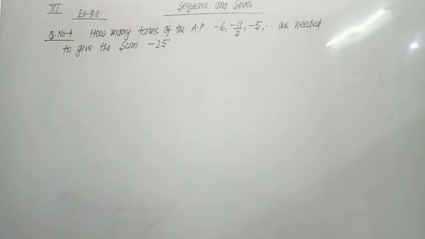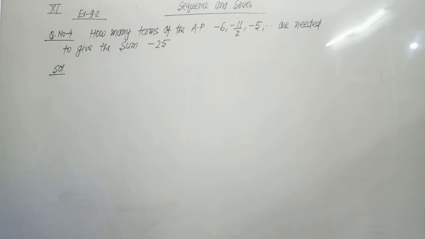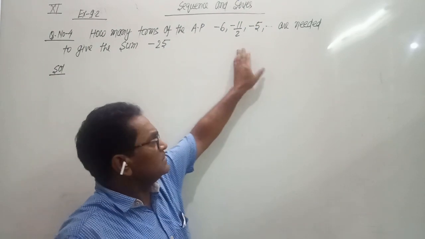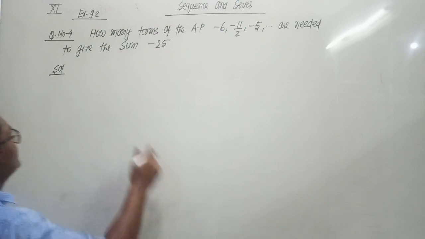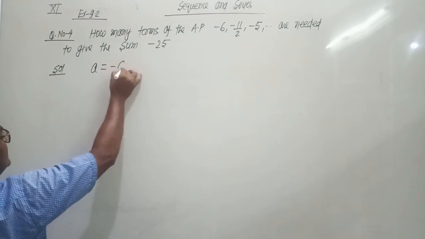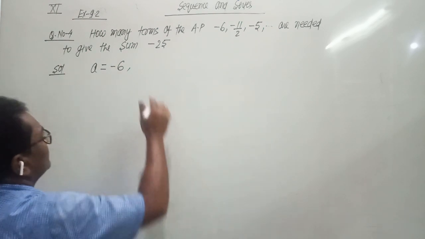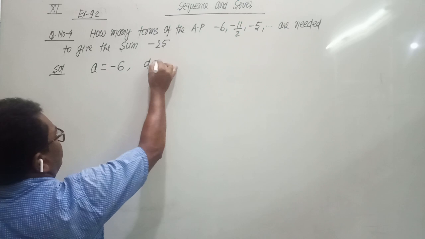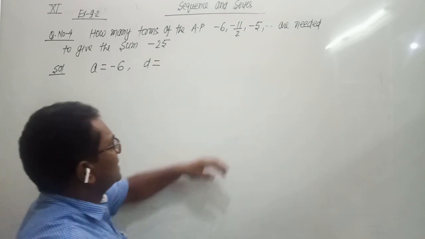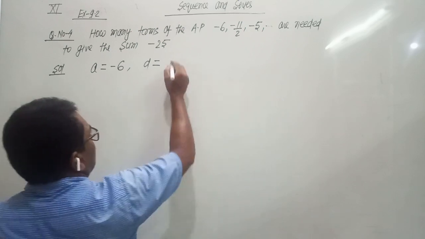How many terms of the AP? The AP is given, whose first term is minus 6. The value of A is minus 6. Common difference we calculate. Common difference is calculated by subtracting the first term from the second term.